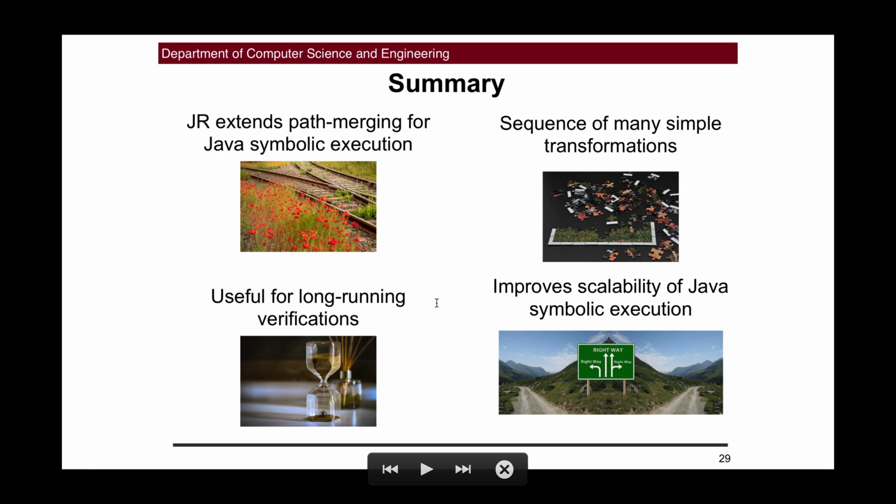Java Ranger is more or less only useful when we have long running verifications. If we have a short running verification, we are not going to see much benefit from a path merging symbolic executor like Java Ranger. And finally, even though Java Ranger does have path merging capabilities, it also remains a tool in a larger toolbox, which is the symbolic execution technique itself, wherein we want to extend and apply symbolic execution with all these other strategies and benefits, such as exploration heuristics and generating test cases. This is something we are working on to improve Java Ranger in the future.